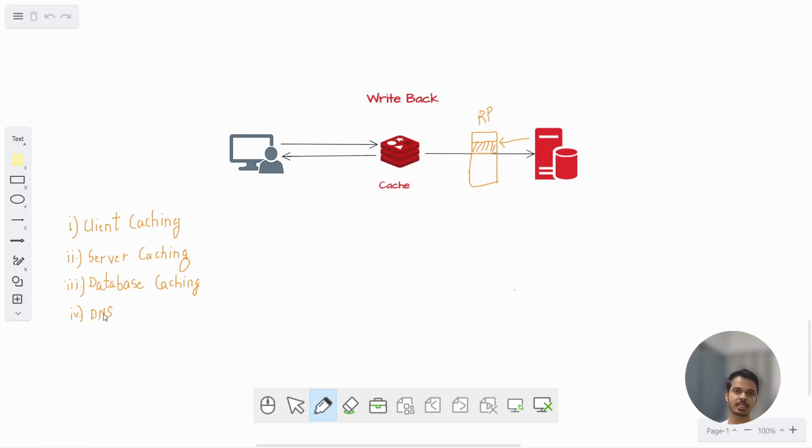Fourth is DNS caching. DNS gives the mapping of domain name to IP address. Now DNS also uses some cache, so it does not go and find a particular IP address and its corresponding domain name every time. Frequently used domain names it caches onto itself, so it need not find those IP addresses again and again. That is known as DNS caching.